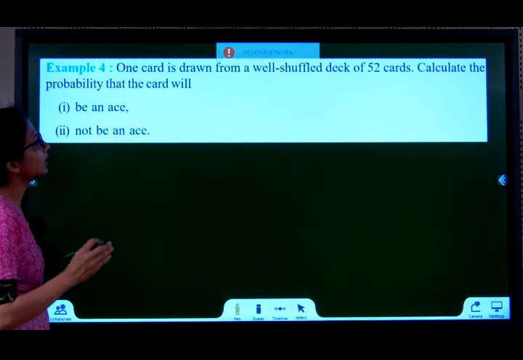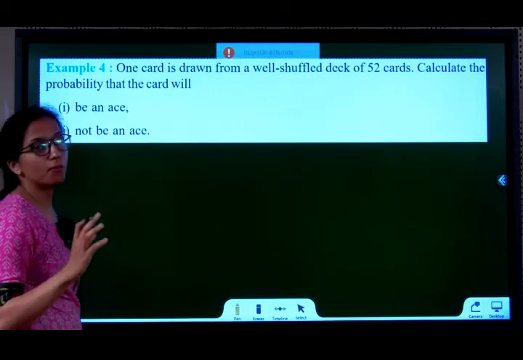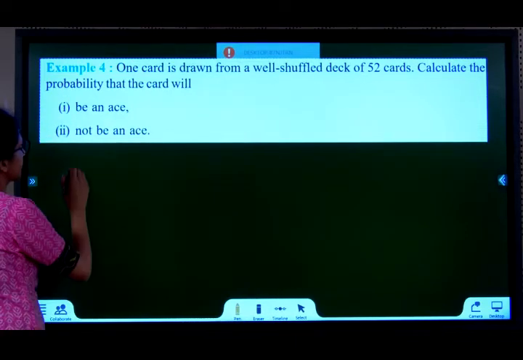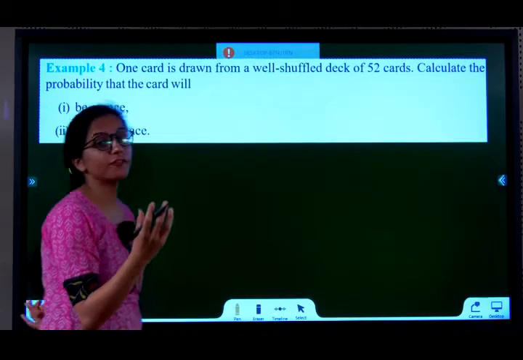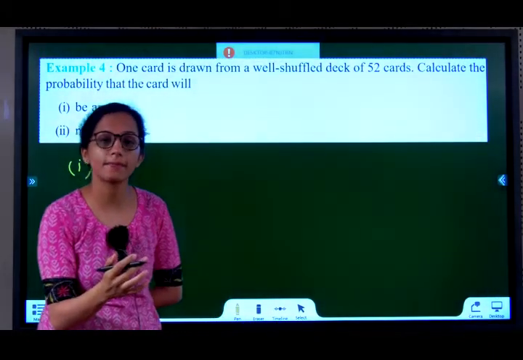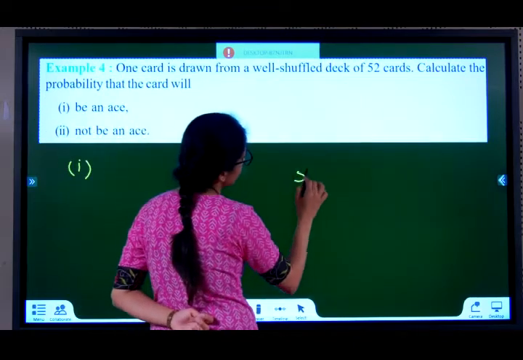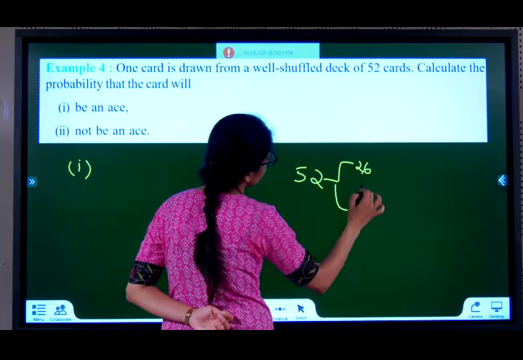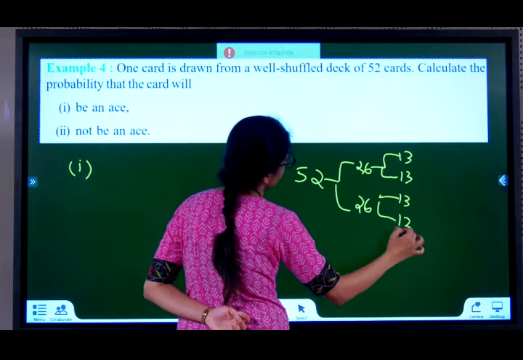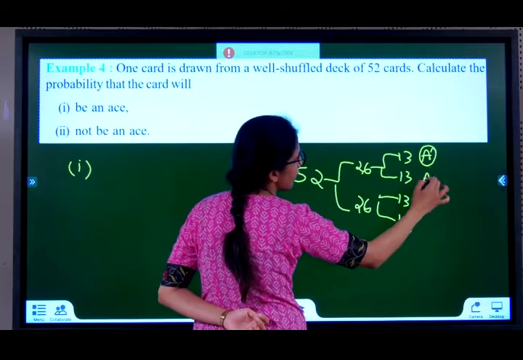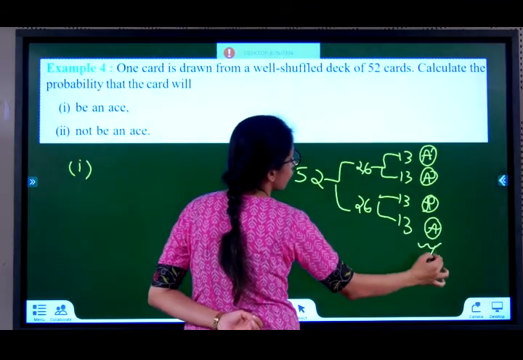Example 4. One card is drawn from a well shuffled deck of 52 cards. Calculate the probability that the card will be an ace. See, what are the favorable number of aces possible? How many cards have aces in them? You have totally 52 cards. Out of this 52, it's divided into 26 and 26, further divided into 13, 13, 13, 13. This will have ace of spades, this will have ace of clubs, ace of hearts, ace of diamonds. Totally how many aces? 4 aces.